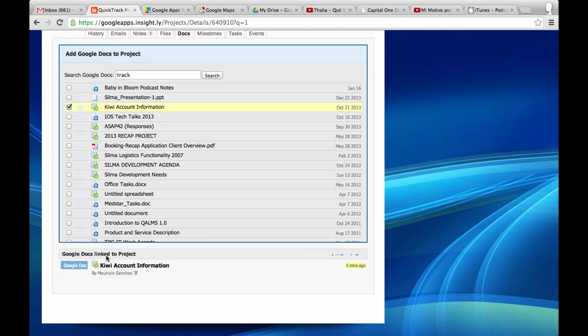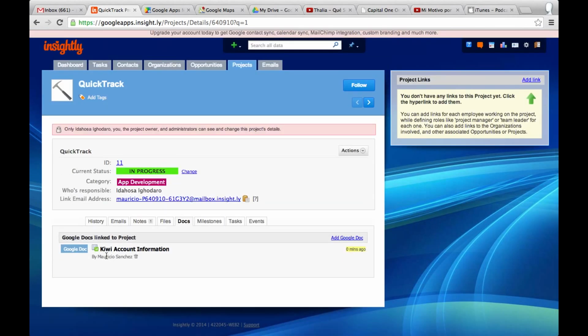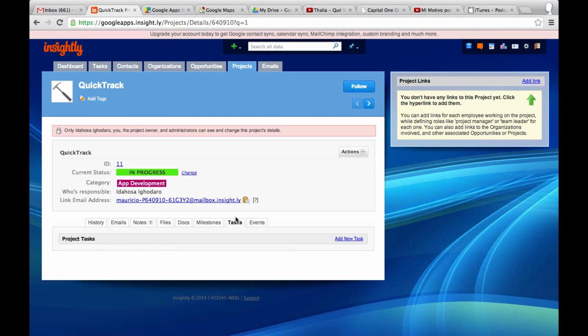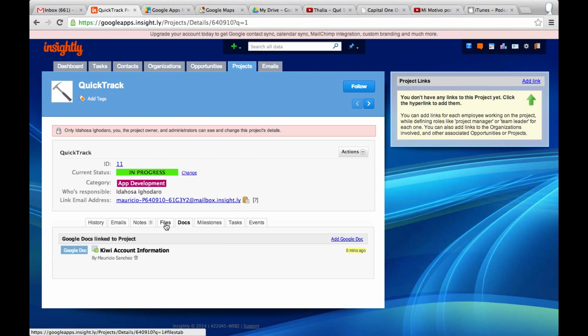So that the people that are working with me have an immediate link to that. I could put milestones and all the tasks that I have under this project, and they will be showing up right here, right? This is something that I just recently started, but these are the things that you can do. You could associate events with it, tasks, milestones, documents, Google Docs, which I think is fantastic. It makes email management so much easier.